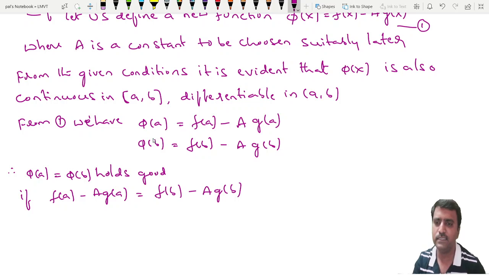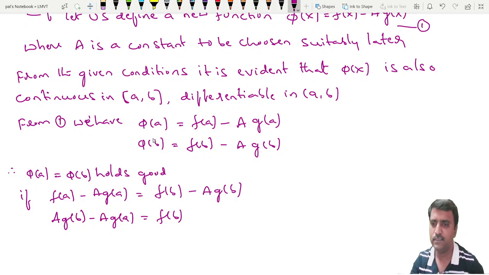Simplifying this by taking minus a into g of b to the left hand side. So the left hand side becomes plus a into g of b minus a into g of a. This is equal to, this is f of b.